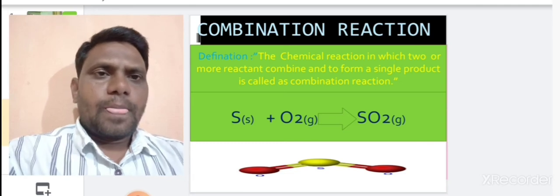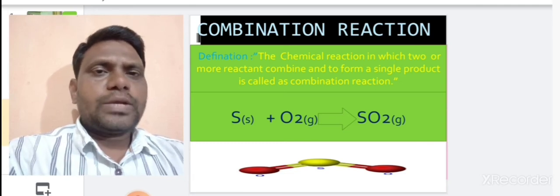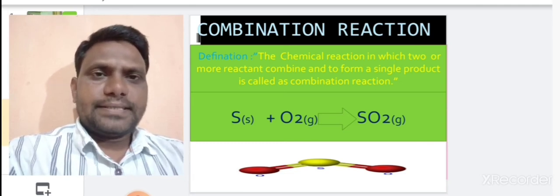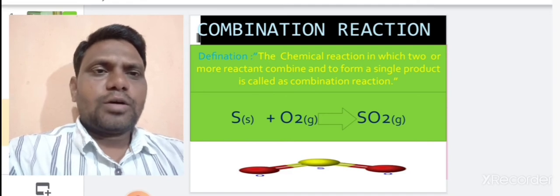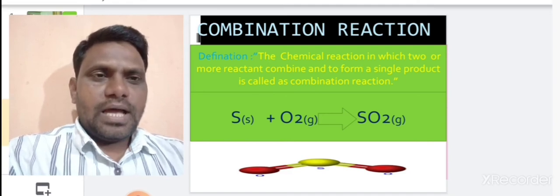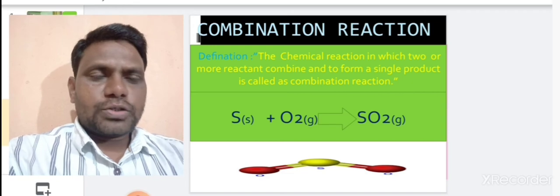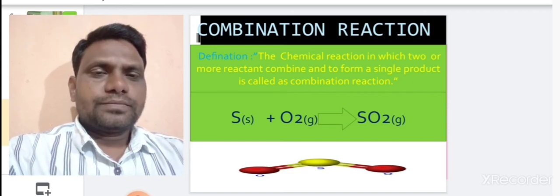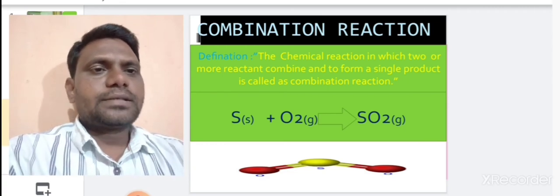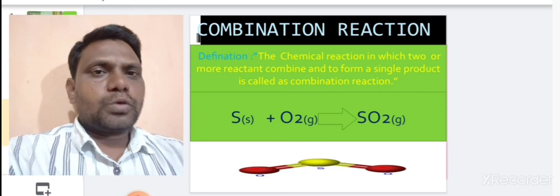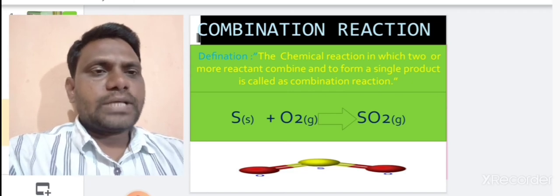Here there are two reactants, that is sulfur and oxygen gas, and when sulfur and oxygen react together or combine together, they form a single product, that is SO2, sulfur dioxide gas.